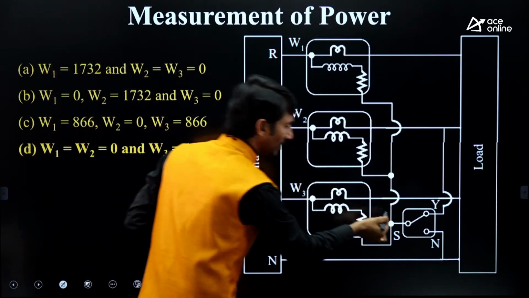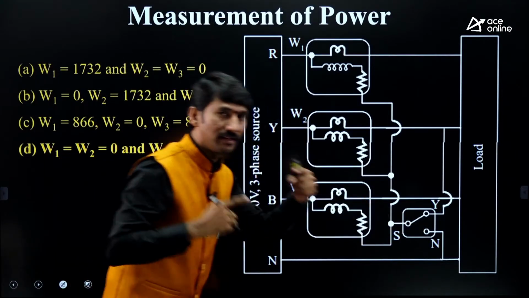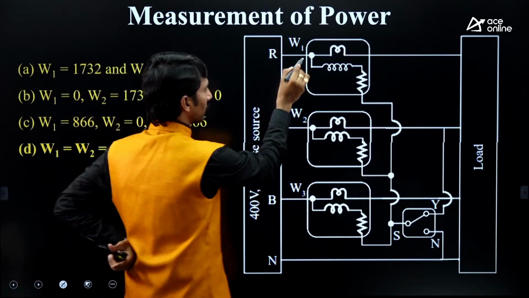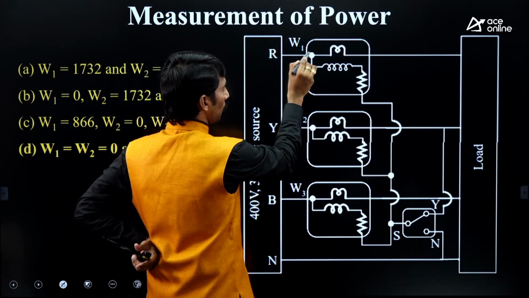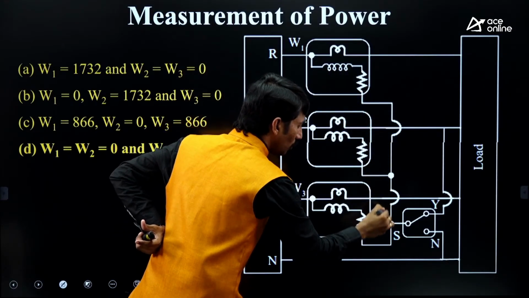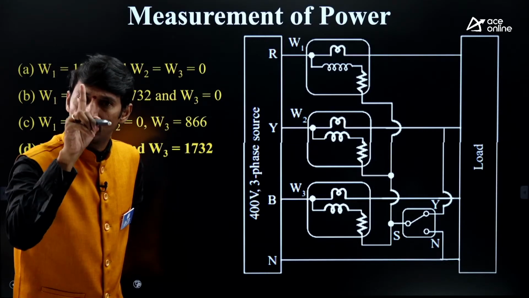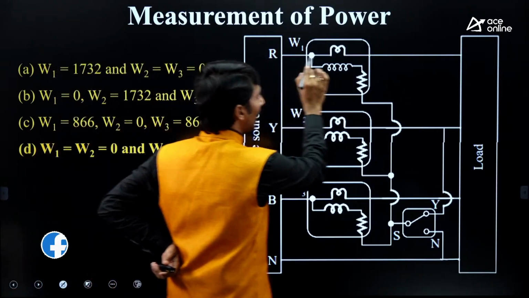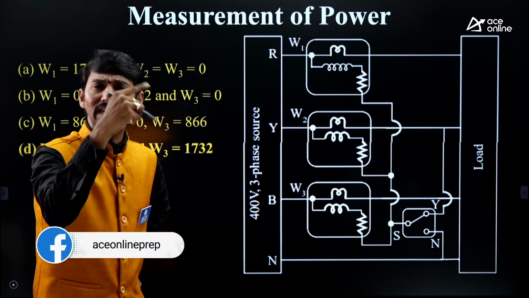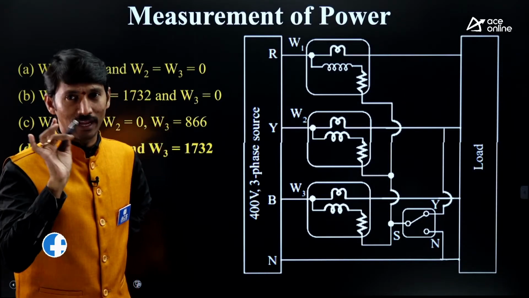Sir, when the switch is at N, try to understand the concept. You need to understand the wattmeter connection. Here, for W1, the voltage I am taking is VR to N, that is VRN, one phase, and the current is IR. So the wattmeter reads phase power, single phase power.